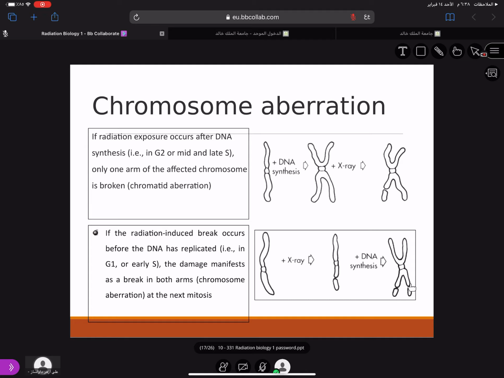And if it is a double strand breakage, see what happens if it is a single strand breakage: there are chances that the allele corresponding on the other side will make up for it, so the patient will not show the symptoms. But if it's a double strand breakage, both the strands are affected, so there are chances that the patient will show clinically the signs and symptoms. That's the difference between the single and the double strand breakage.